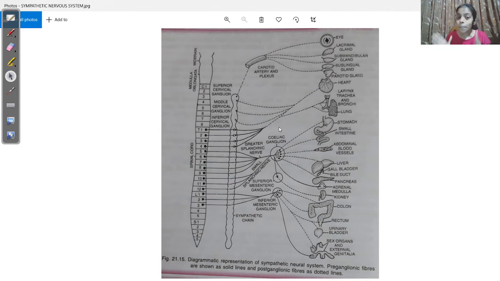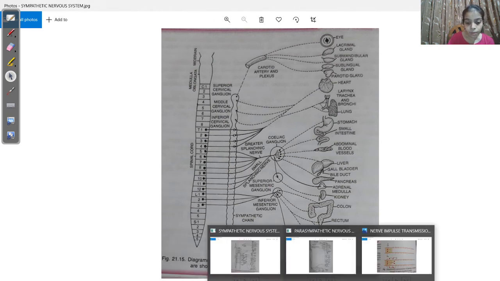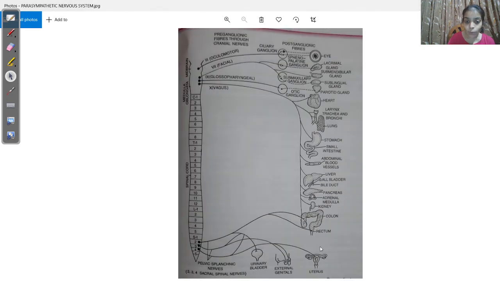Okay? Compared to that, if I show you this picture, this is the picture of the parasympathetic nervous system. This is called craniosacral outflow. Why such a name?